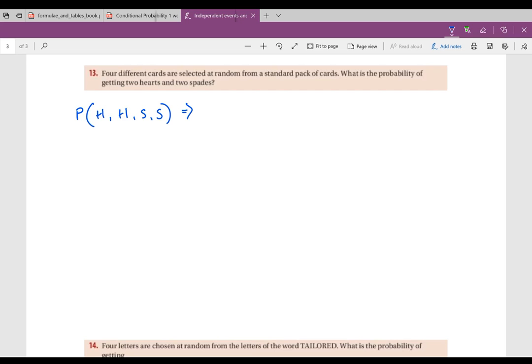Okay, so I have 13 hearts out of 52. Then I'll be down to 12 hearts out of 51, because I'm using a card every time. When I'm talking about a spade, I'm back up to 13 out of 50 and then 12 out of 49. And again, I think most people got this far, where it was 78 out of 20,825.